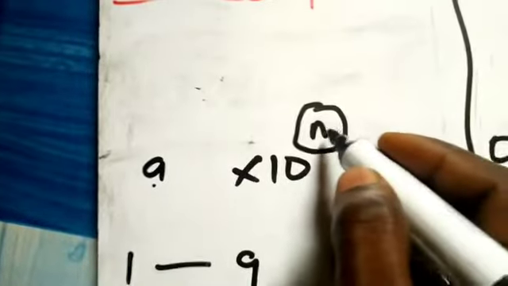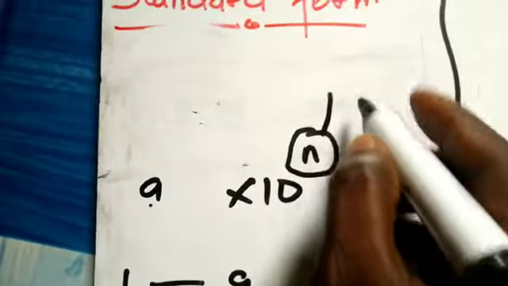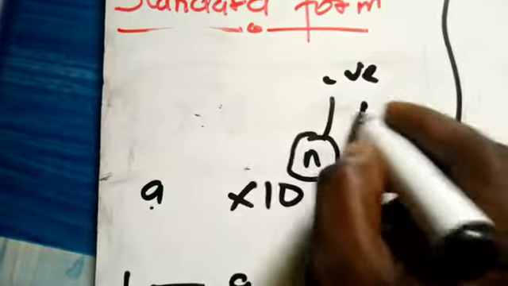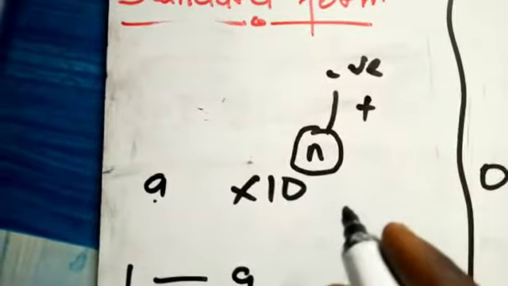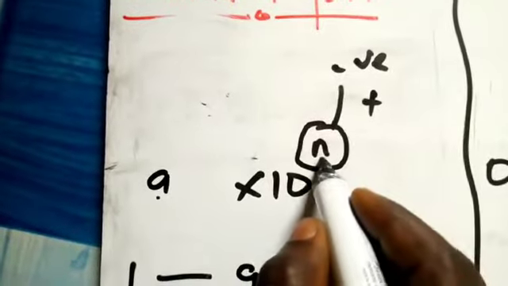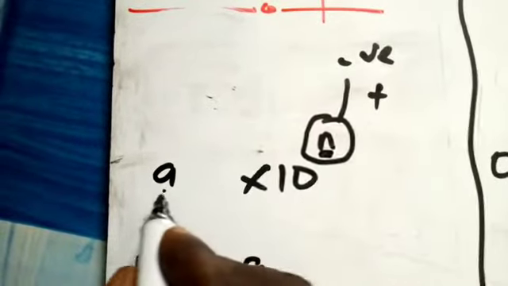So how do you determine that? This n here can be either negative or positive, right? I'll explain this in just a few minutes. Is that okay? The focus here is how to determine this n here and then the number here.